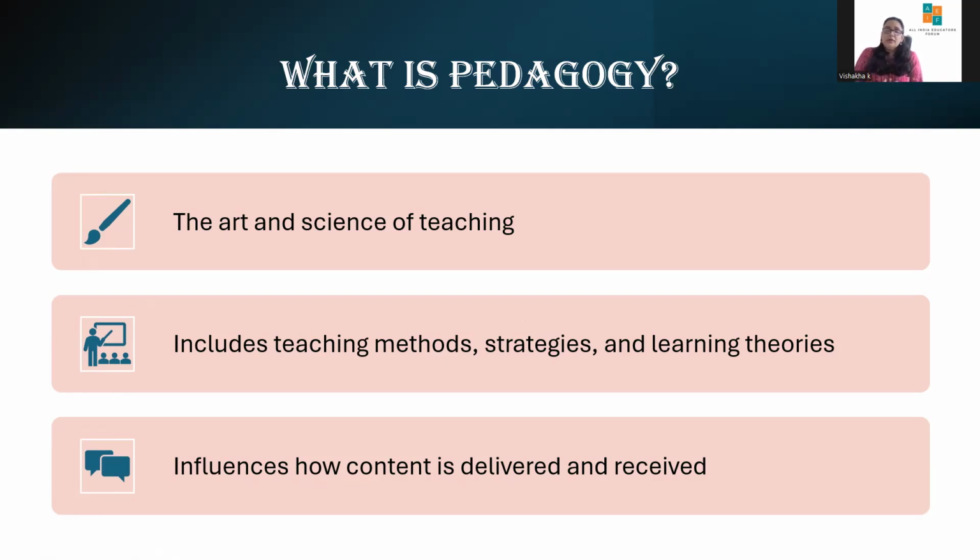For example, if we talk about the method of group discussion, the strategy here will be think, pair, and share. Now, the learning theory will be constructivism: students build knowledge through interaction. For example, in an English class, students discuss the theme of friendship from a poem in pairs before sharing ideas with the whole class. So the result will be students think critically, share confidently, and learn from one another.